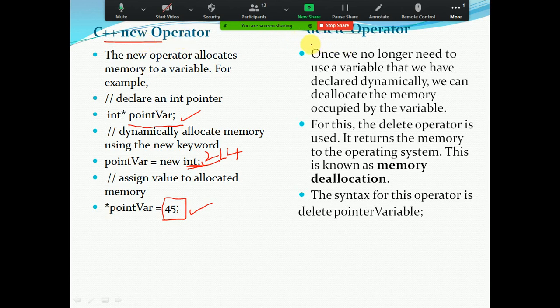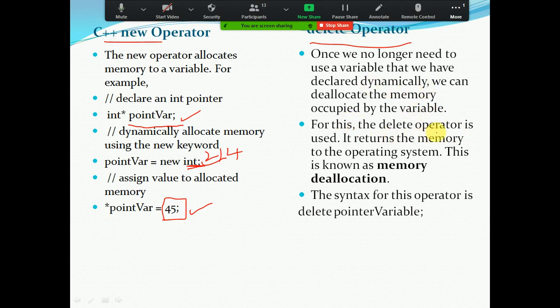Next, come to your delete operator. Delete means deleting an object. Once we no longer need to use a variable that we have declared dynamically, we can deallocate the memory occupied by the variable. That means once the object's task is over, we have to delete that object explicitly, that is, dynamically by us.